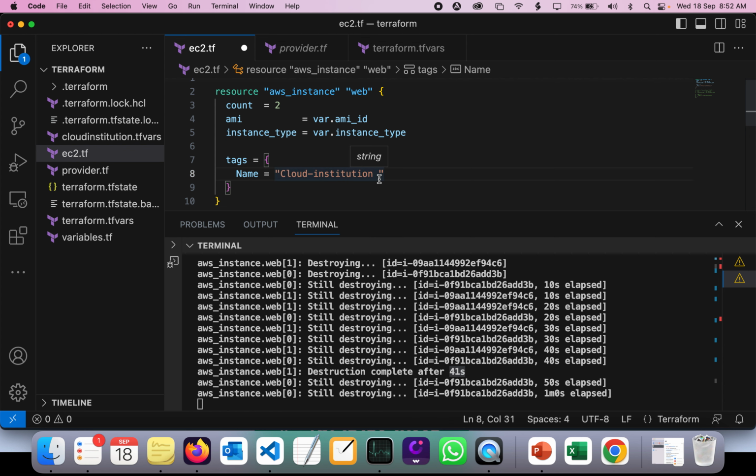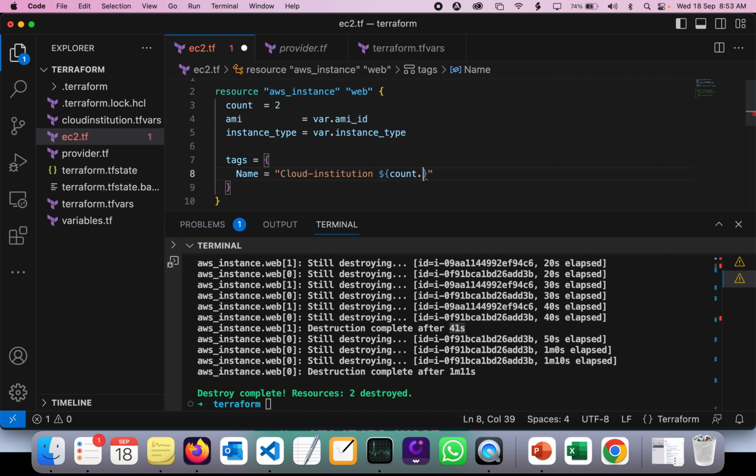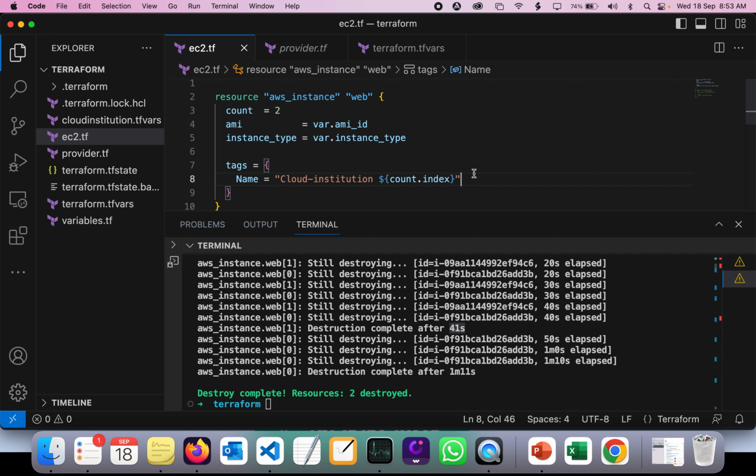Okay, so now if you go here and want to do that, the syntax should be dollar, double quotes, and count.index. Okay, so this is the syntax. Guys, whenever you have a count variable, you have count.index to pick it up from here.